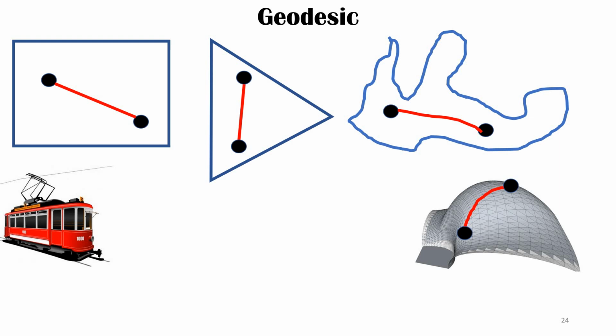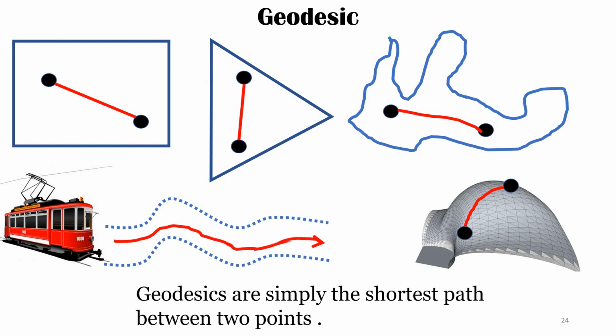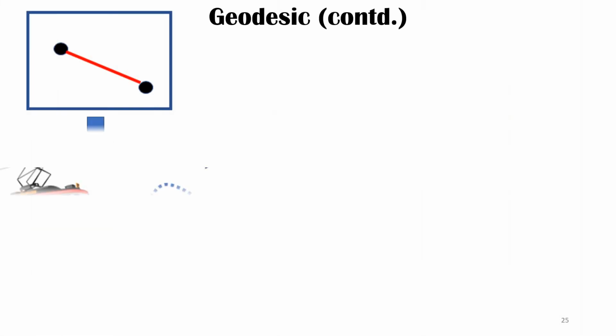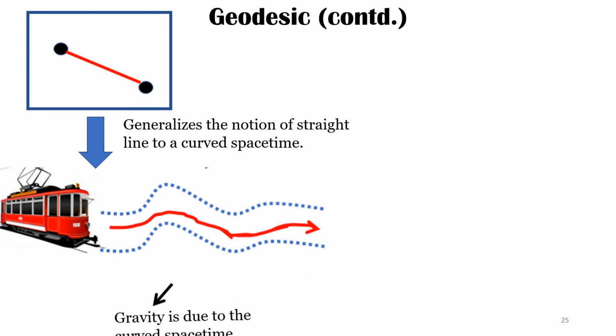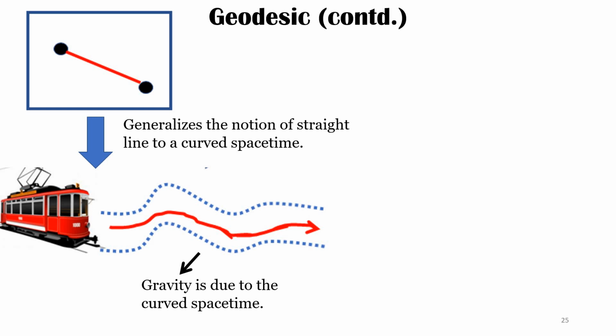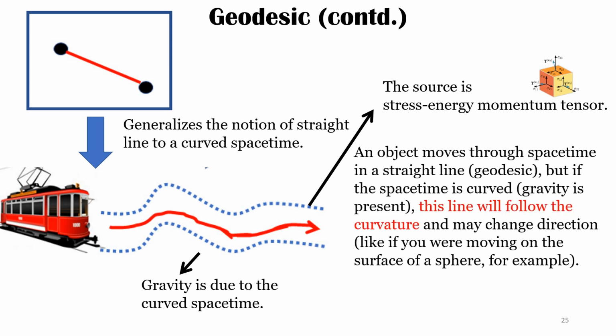So if you take a tram and you want to know in which path this tram will travel, what we see is a curved path, for example the tram line, and we can say that the tram will be traveling along this. So from here we infer that geodesics are simply the shortest path between 2 points. Further, this straight line notion is extended to curved space-time, and gravity is due to the curved space-time, and the presence of energy or matter actually causes this curvature.